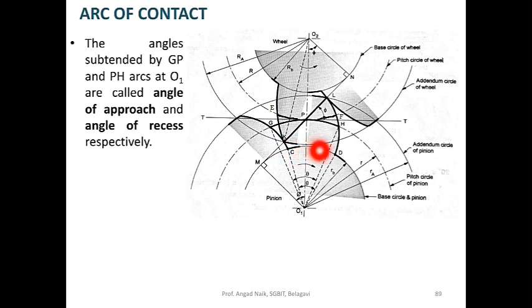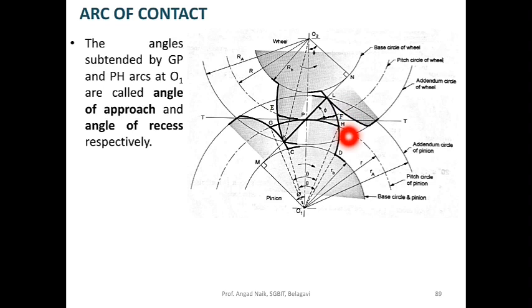Similarly, the point L, which is here, can be traced back to the pitch circle along the profile of the teeth like this.